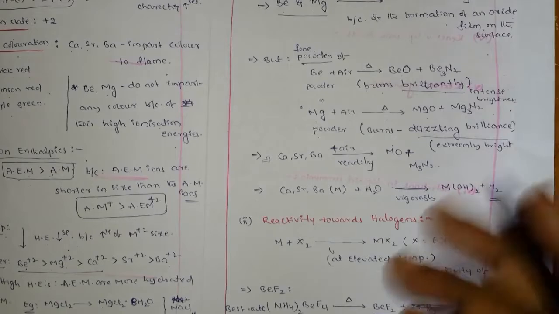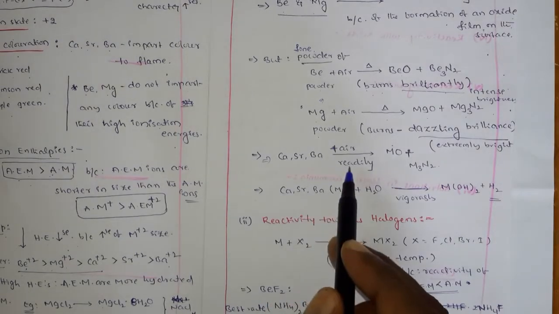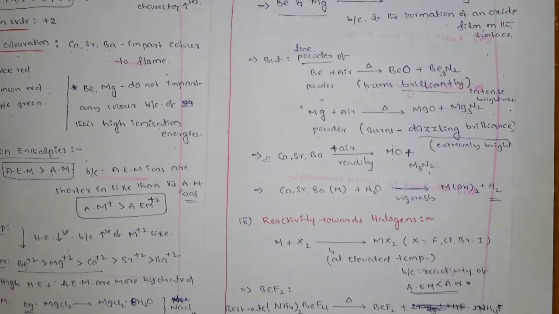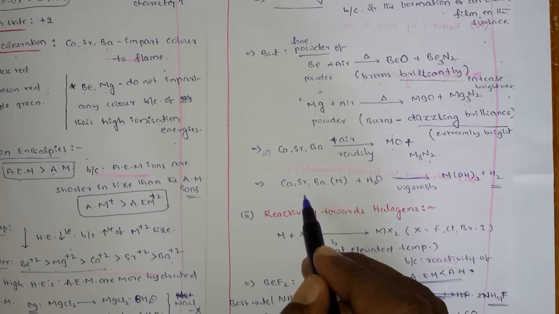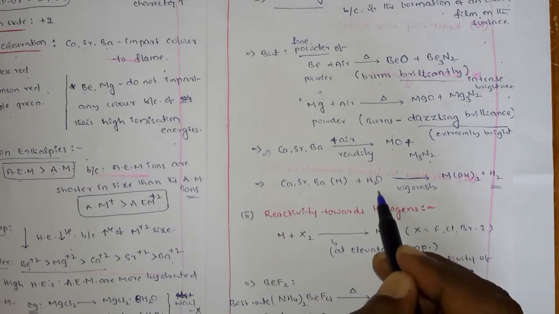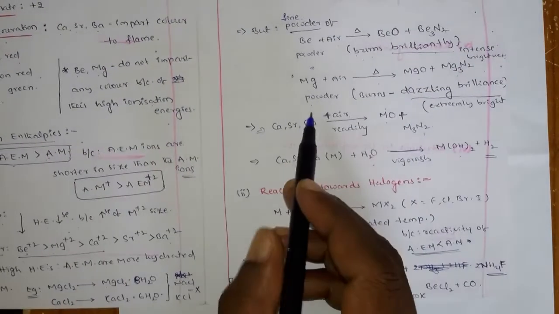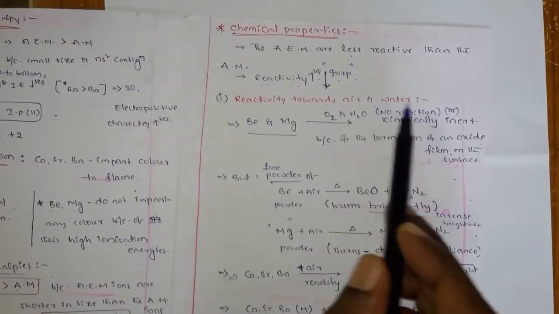Next come the others: calcium, strontium and barium. These are mostly reactive because the reactivity increases from top to bottom. They readily react with air and form the corresponding oxides and nitrides. Similarly, calcium, strontium and barium react with water vigorously and form the corresponding hydroxides. So this is about the reactivity towards air and water.